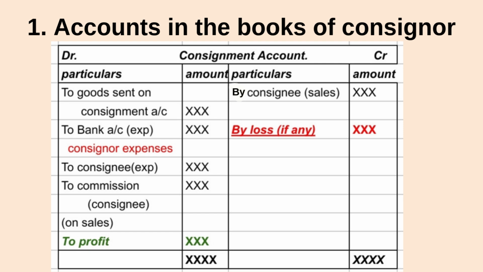How to write commission? There are two types of paying commission. One is a directly agreed amount, or a percentage on sales worth. Sometimes they'll ask you to calculate commission of 10% on sales, then you have to calculate. In some situations they'll give you a direct amount, and you need to write the direct amount. After finishing all these entries, you need to do the balancing figure and calculate whether you are getting profit or loss.